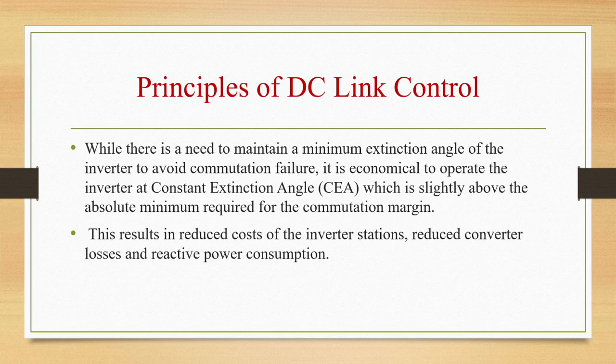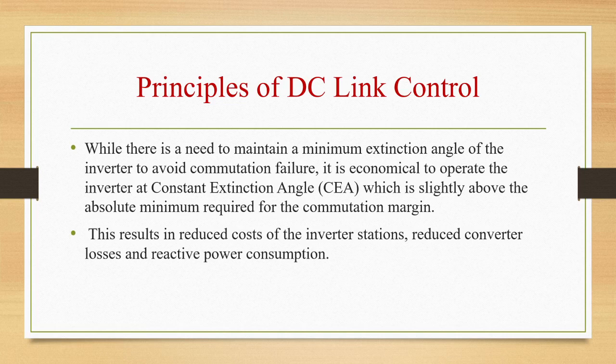It is desirable to control the current and regulate the voltage simultaneously in the link. But the question is which terminal should be assigned the task of current control, while the other terminal regulates the DC voltage. From the considerations given below, it is desirable to have current control at the rectifier station under normal conditions.